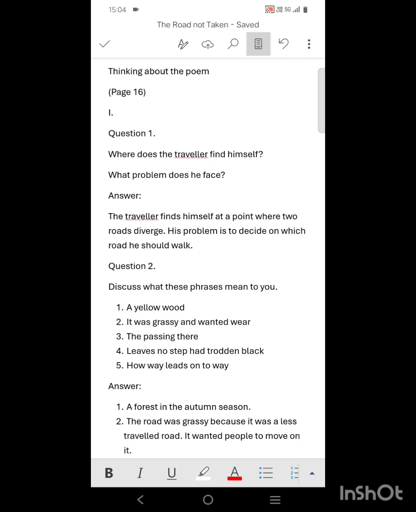In the previous video I have completed the whole poem The Road Not Taken from your BEEHIVE book. So let us see the question answers from your textbook and further we will go for some extra questions. Let's start. Thinking about the poem, page number 16.